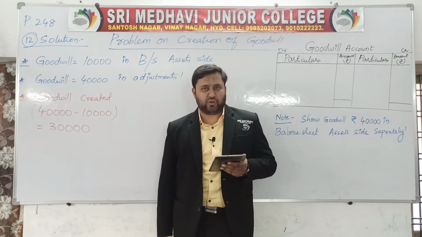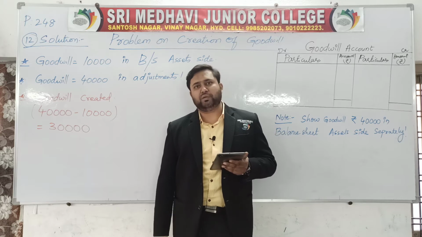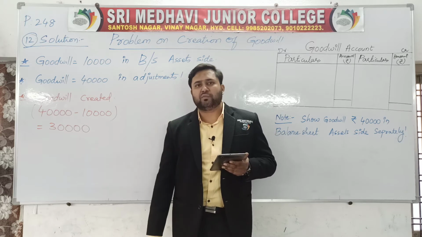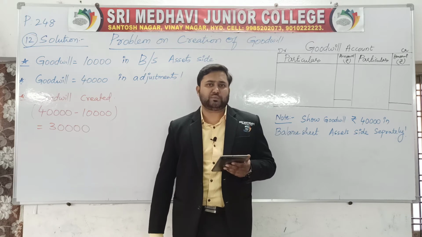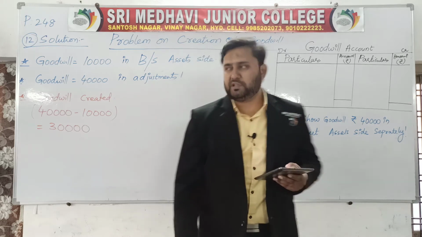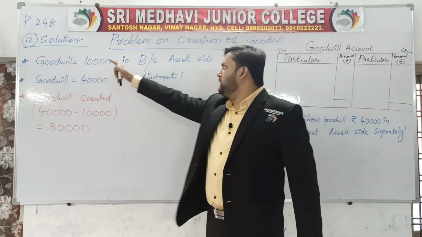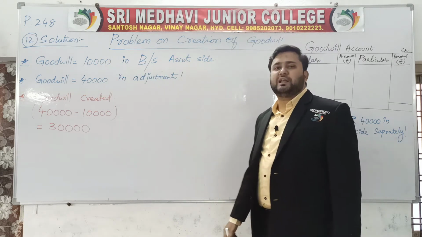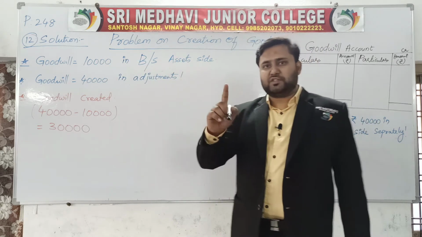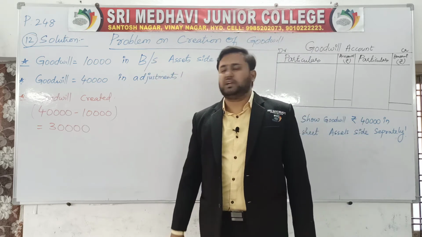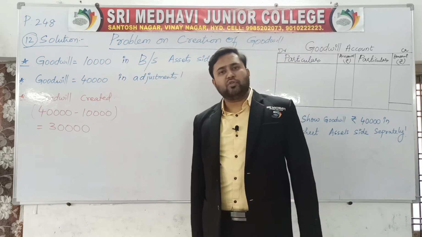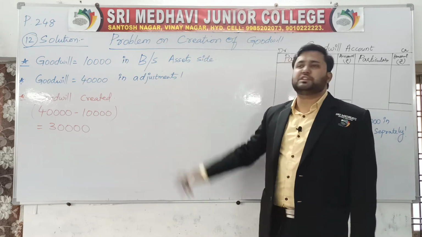Buildings valued at 40,000. The rest of the problem will be the same, but the working notes of the goodwill we have to see here, and how to prepare the goodwill account in this problem. Let's see how to do that. Here goodwill of 10,000 rupees is given on the balance sheet asset side. First time you are seeing this. Goodwill 10,000 is given on the asset side, and goodwill 40,000 rupees is given in adjustments.